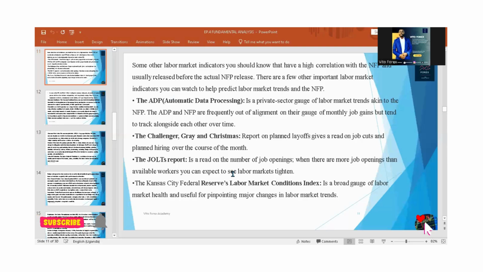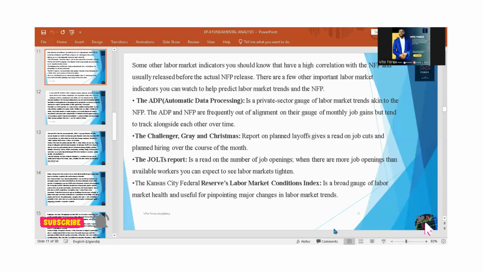Number two, we have what we call the Challenger, Gray and Christmas report. This is a report on planned layoffs, giving a read on job cuts and planned hiring over the course of the month. This one happens way earlier. Number three is called the JOLTS report, or the job listings. This is a read on the number of job openings. When there are more job openings than available workers, we can expect to see labor markets tighten.